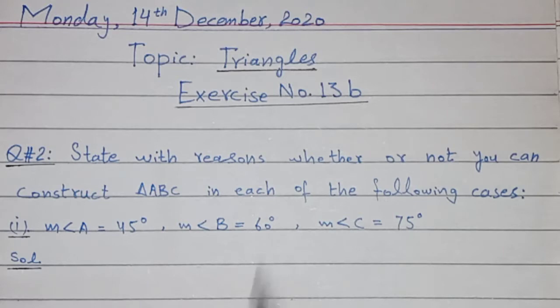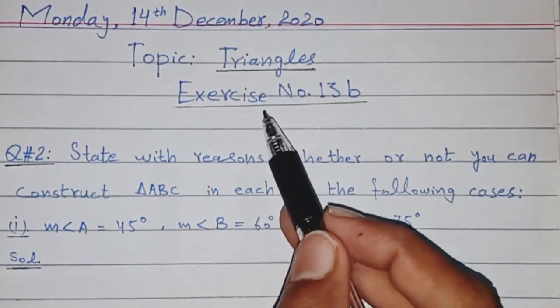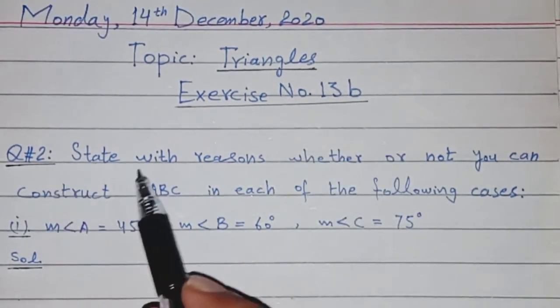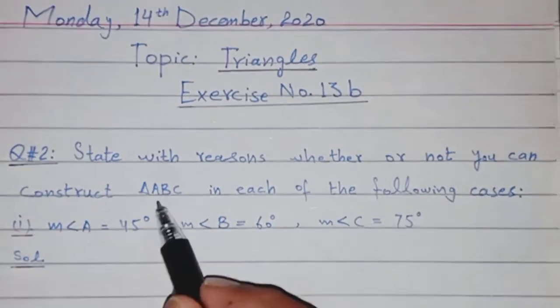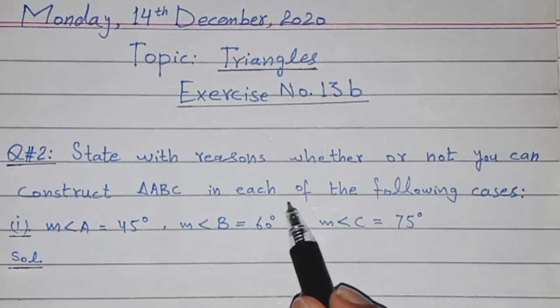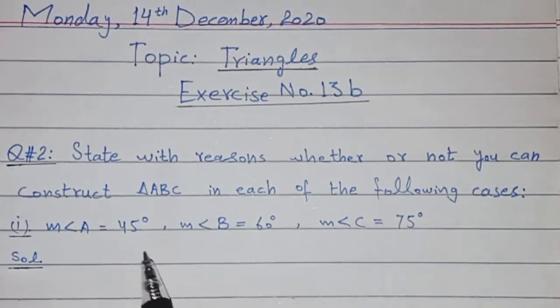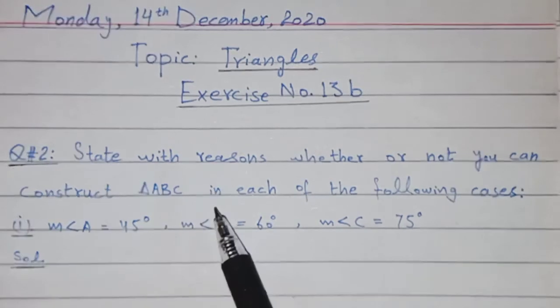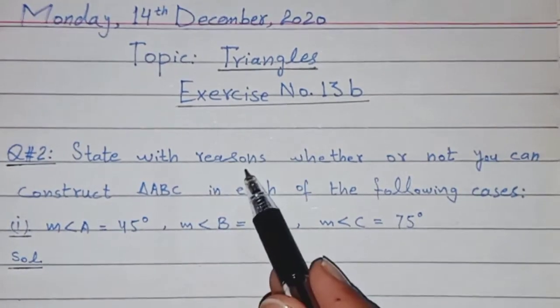The topic of our today's discussion is also triangles. We are going to start exercise number 13b. Question number 2 is written as: state with reasons whether or not you can construct triangle ABC in each of the following cases. The cases are given and we will find if a triangle can be formed or not. If it can be formed, that is okay. If it cannot be formed, we will give the reason.